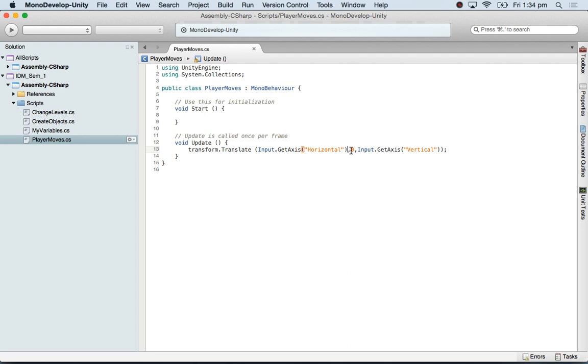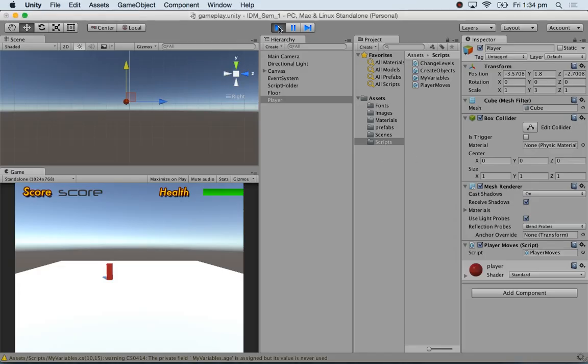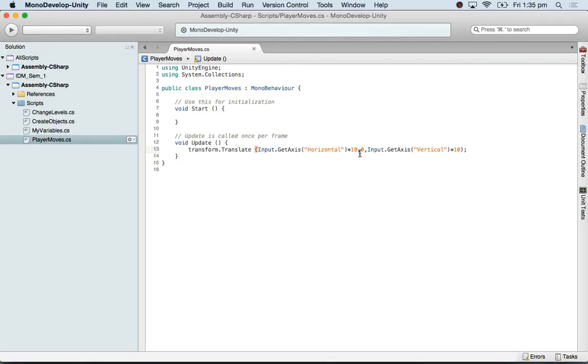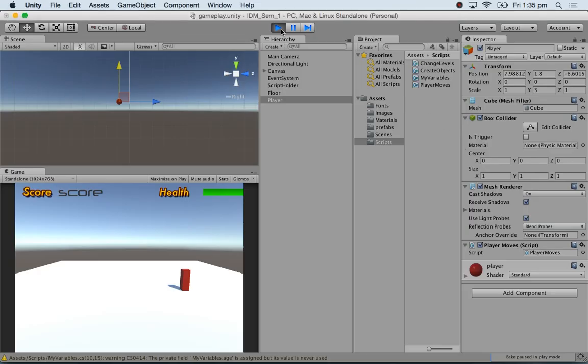If you want it faster, you can say multiplied by 10, correct? So if it gives 1 unit, multiplied by 10 will go faster, 10 units. See that? If you want it slower, you can say divide by 10. So the only math I'm throwing at you today is multiplication and division. Surely you know that much math. See that? Slowly, it's gone slow.